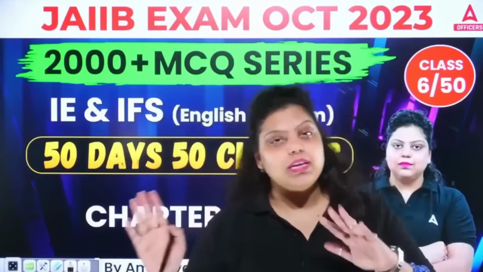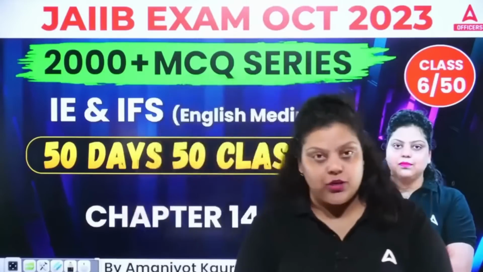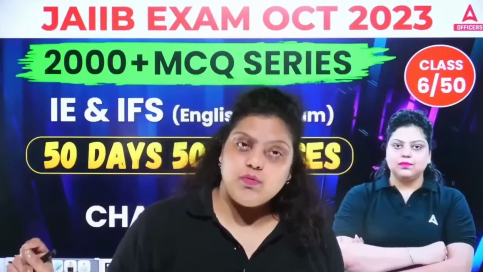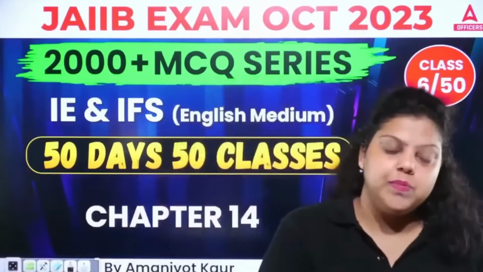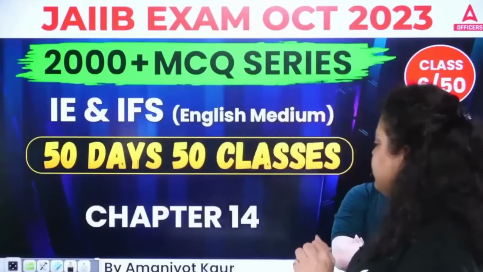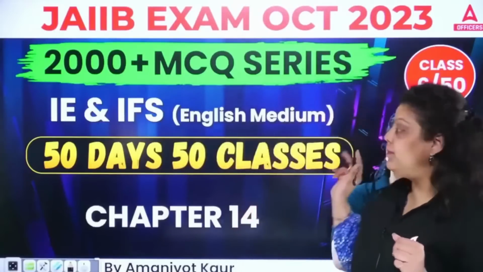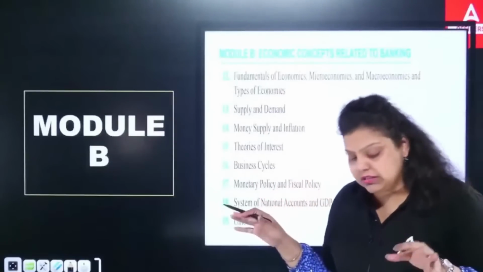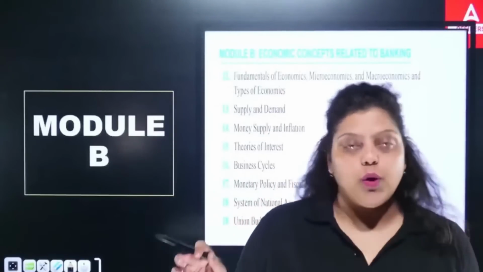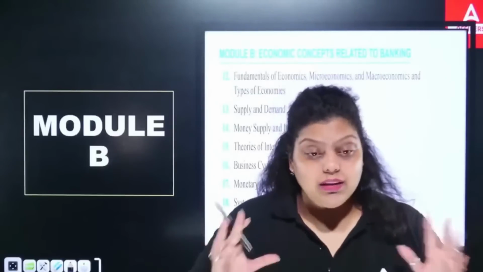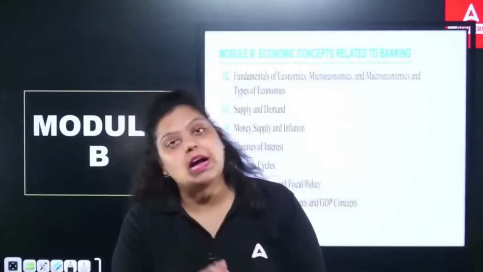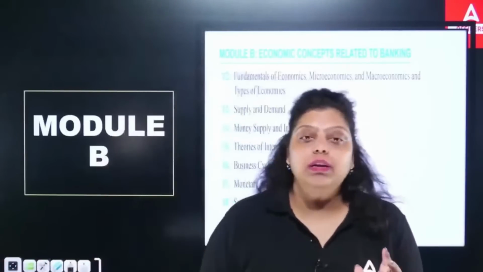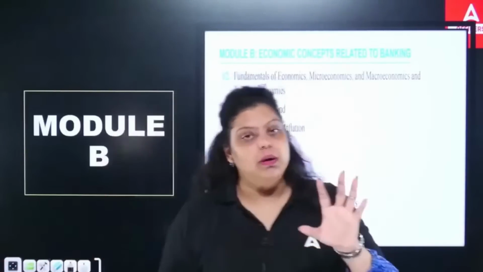As you know, in each session I come up with a particular topic, and in that topic, I will discuss a certain number of questions with an explanation of the topic. So what topic are we going to discuss today? We are going to discuss chapter number 14 today. Indian Economy, Indian Financial System has four modules. Out of that, the first module covers only 11 units. In total we have 45 units, and the first module covers 11 units that we have completed.